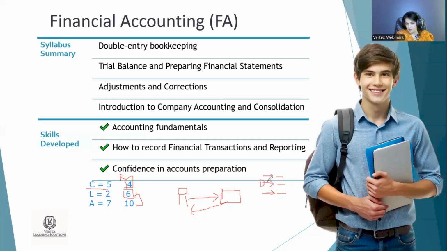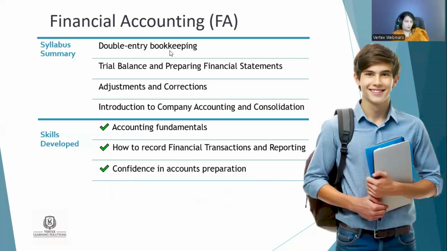So business expenses are separate. Personal expenses of the owner are separate. This is actually the separate entity concept, and the bookkeeping I was trying to explain. And I told you that assets are equal to capital plus liability. So why do we say this and how does it work? This is actually just an introduction. A lot of things you are going to study when you start studying this financial accounting paper. Very easy one, very practical one.